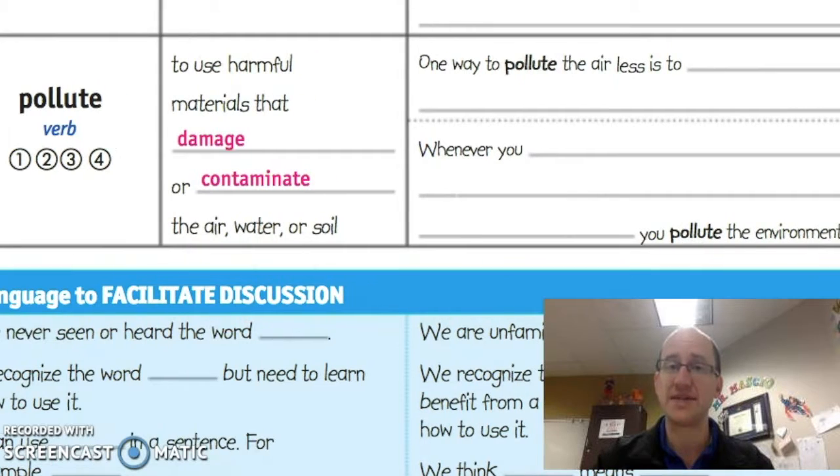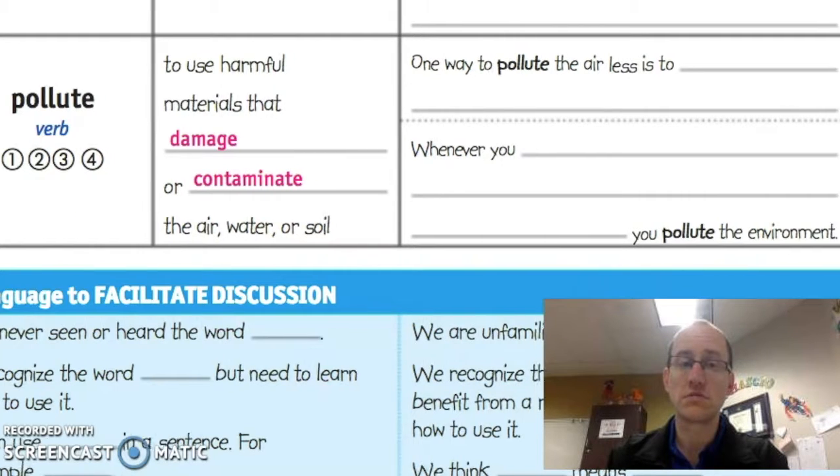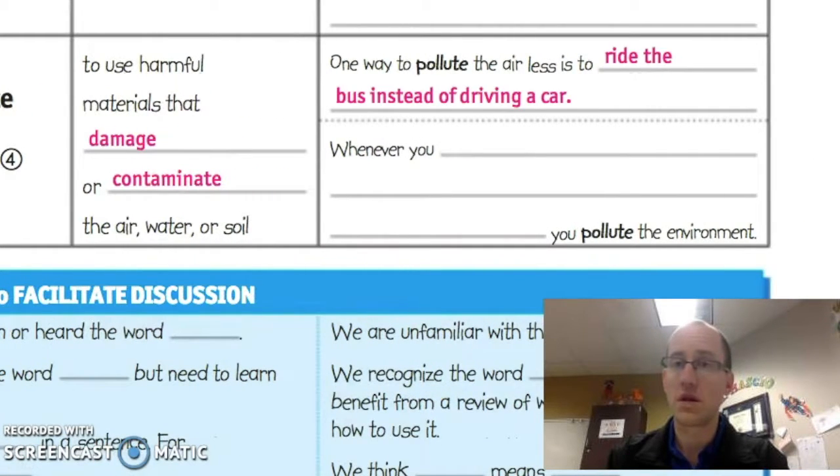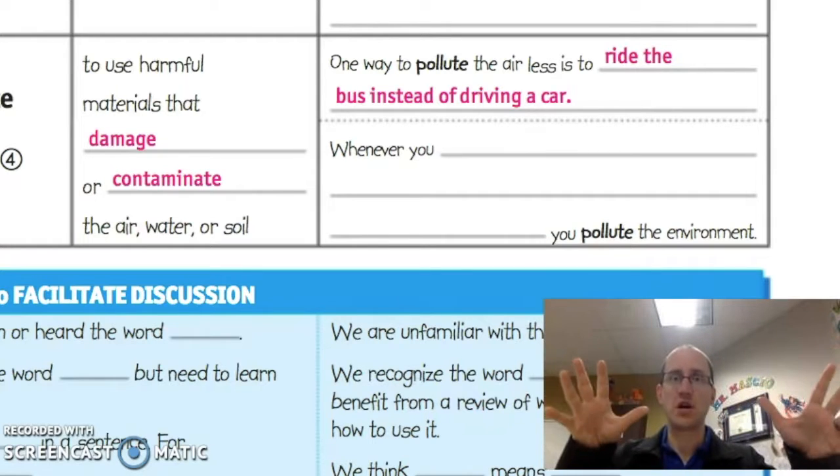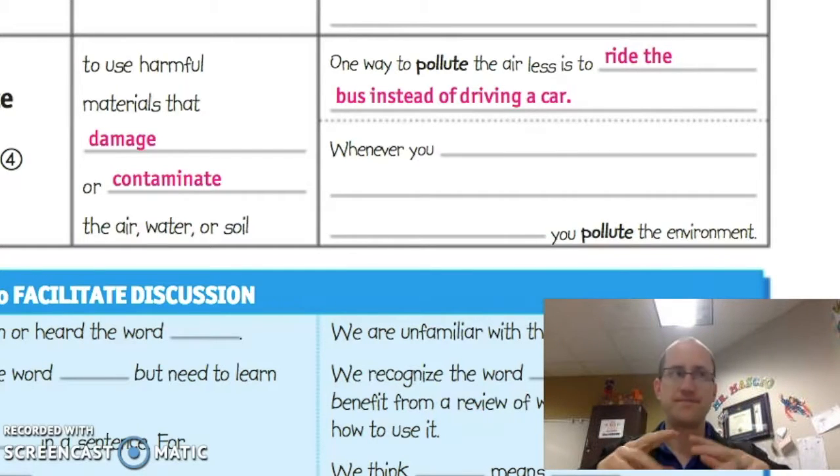Let's look at the first sentence. It says one way to pollute the air less is to ride the bus instead of driving a car. That makes sense. If everybody's on a bus, 50 people on a bus, you don't have 50 cars out there all letting out smog. And so that pollutes the air less.